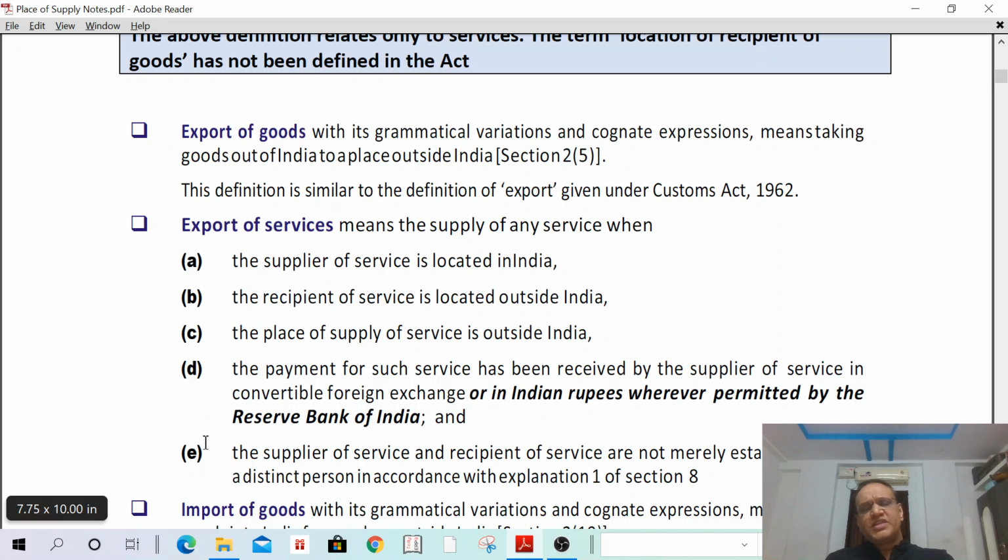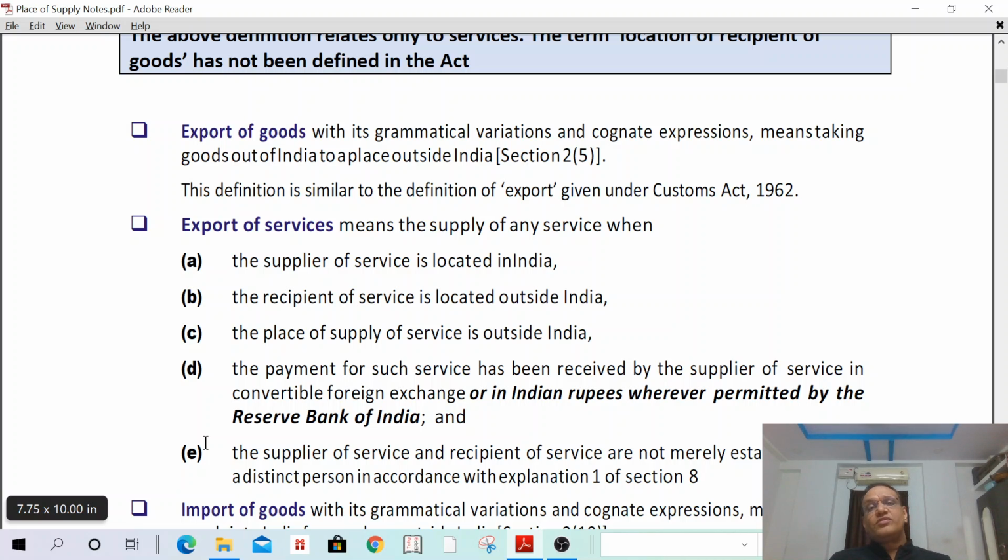Simply, export of goods means taking goods out of India to a place outside India. But export of service means the supplier of service is in India, the recipient of service is outside India, and the place of supply shall be outside India, and the payment for such service is received in convertible foreign exchange or in Indian rupees if it is permitted by the RBI. And the supplier and recipient are not related persons. If all these 5 conditions are satisfied, then it will qualify as an export of services.